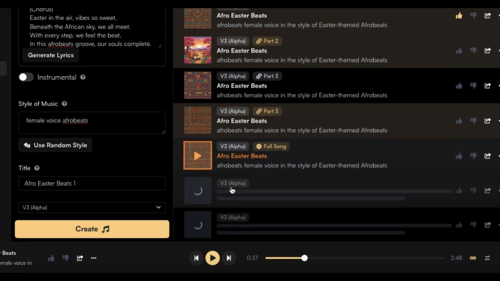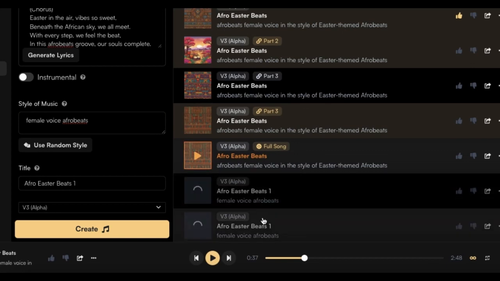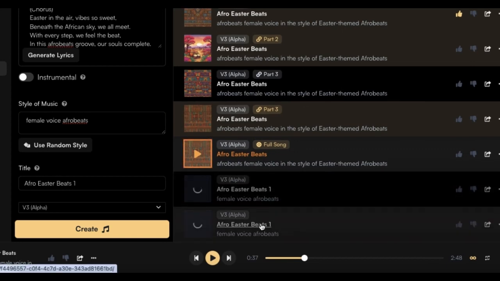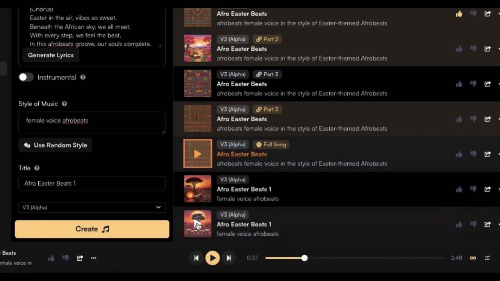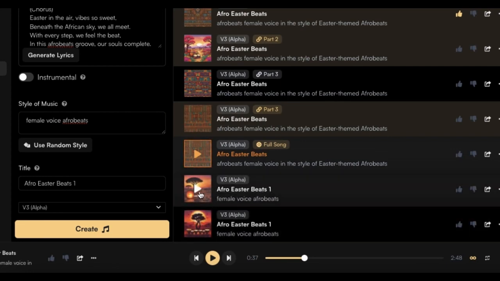So in a matter of seconds, it's going to create the first. It does two versions, version one and version two, and you have to listen to them and see if it's something you want to go ahead with. All of them have these arts that come with it, generated by the AI itself. So let's play the first one.